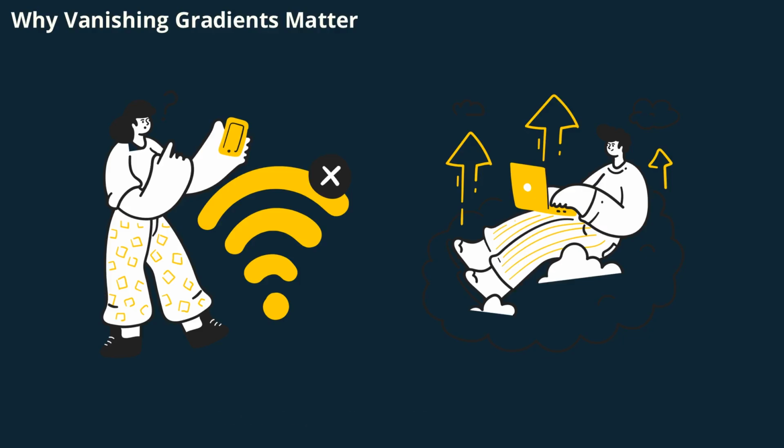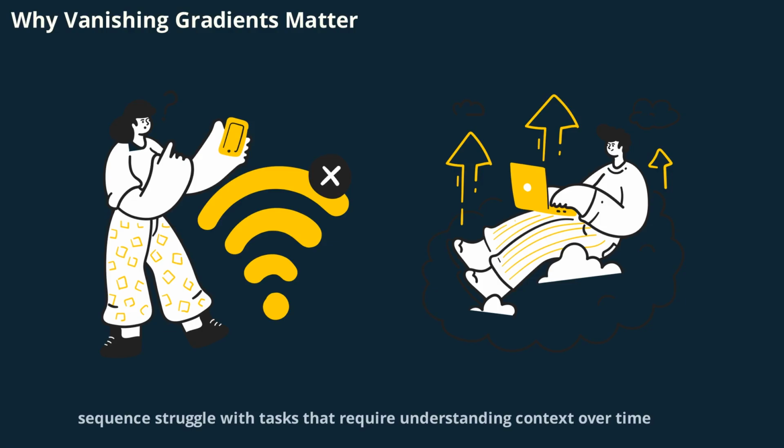The vanishing gradient problem isn't just a technical detail, it has real consequences. Networks that can't remember information from earlier in a sequence struggle with tasks that require understanding context over time. This leads to poor performance on long sequences, difficulty learning complex patterns, and limited usefulness for many real-world applications. Recognizing this challenge was a turning point in neural network research, prompting the development of new architectures designed to overcome these memory limitations.